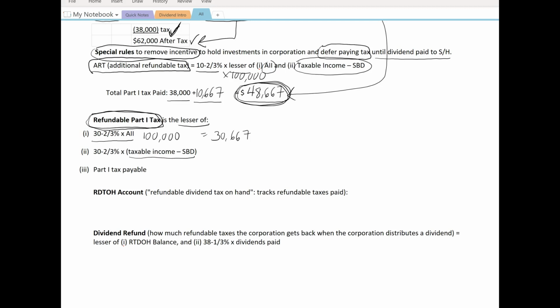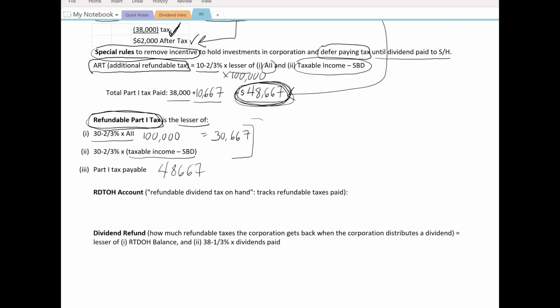Now, let's assume that the lesser of these two amounts is the $100,000. So we're going to assume that for the first two amounts we both end up with $30,667. And then the third amount is the Part 1 tax payable. Well, the Part 1 tax payable, once again up here, is the $48,667.